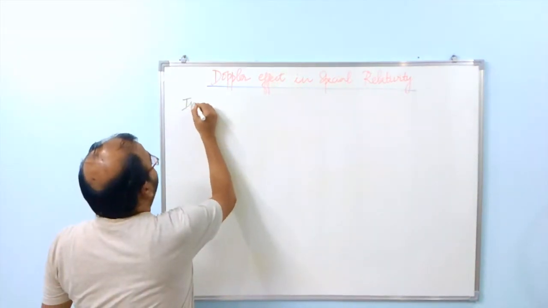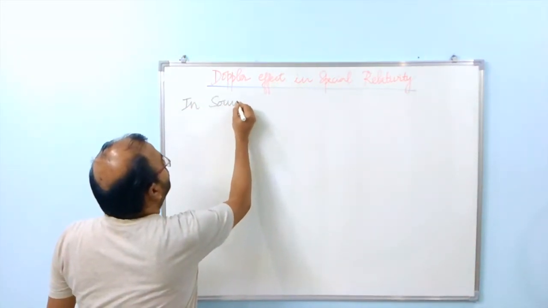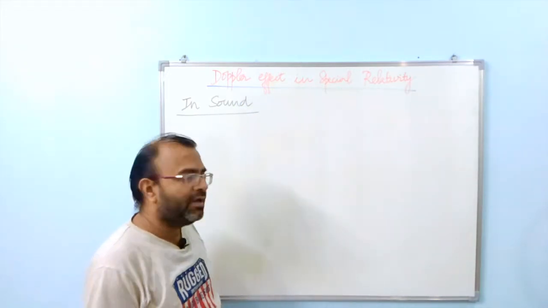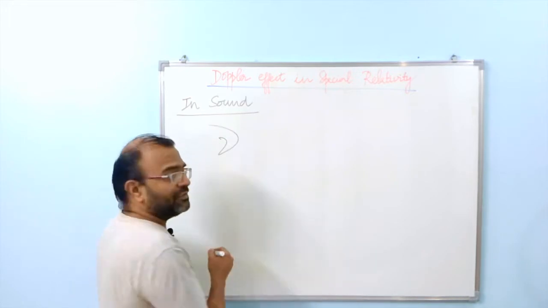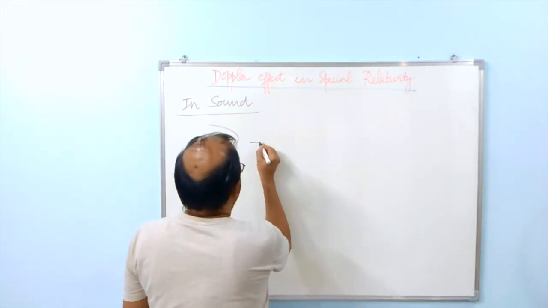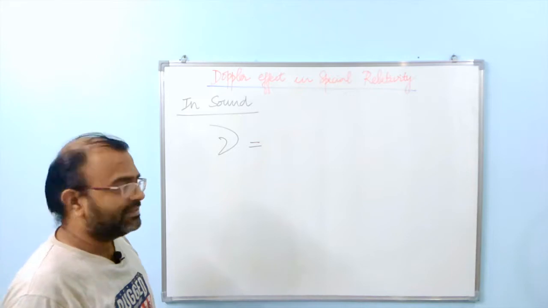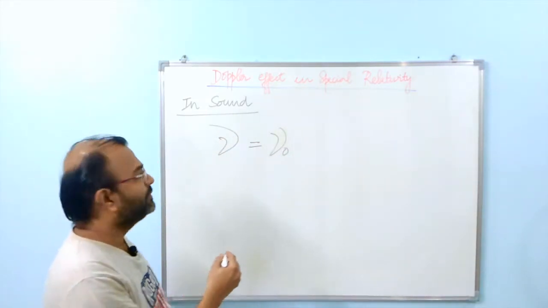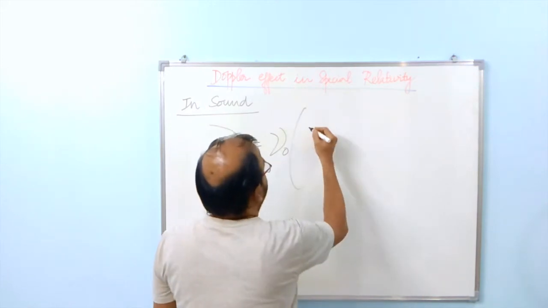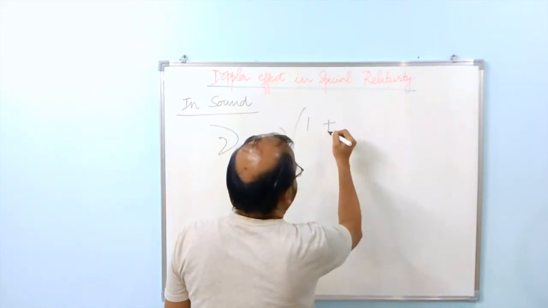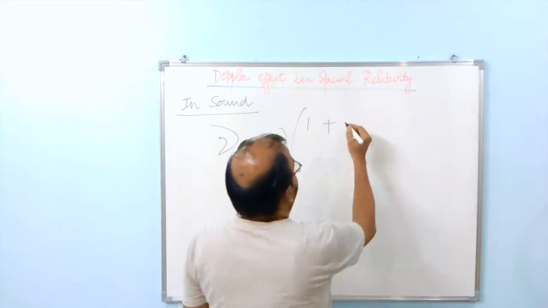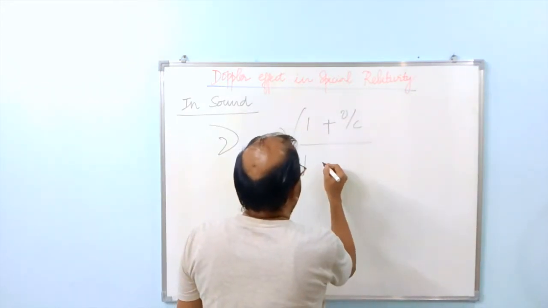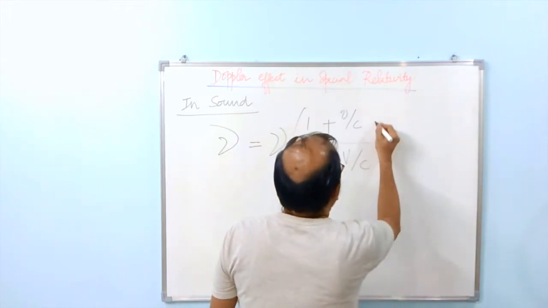In the case of the Doppler effect in sound, we can write an expression for the observed frequency: nu is equal to the actual frequency emitted by the source, nu naught, multiplied by 1 plus, let's say, small v over c, divided by 1 minus capital V over c.